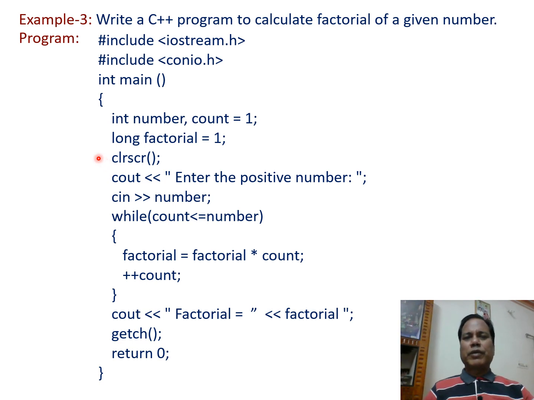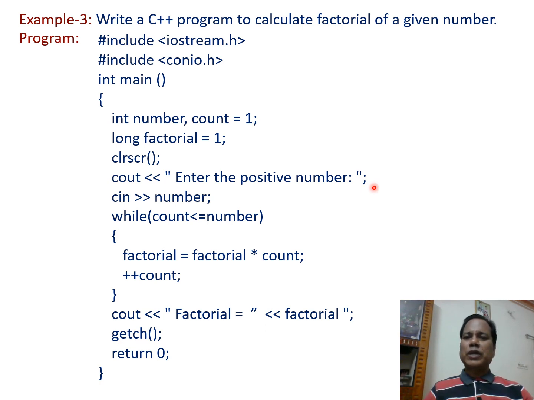clears anything previously written on the output screen. Then cout, insertion operator, within double quotation marks, "Enter the positive number:". So when this statement is executed, this displays a message on the output screen, enter the positive number.